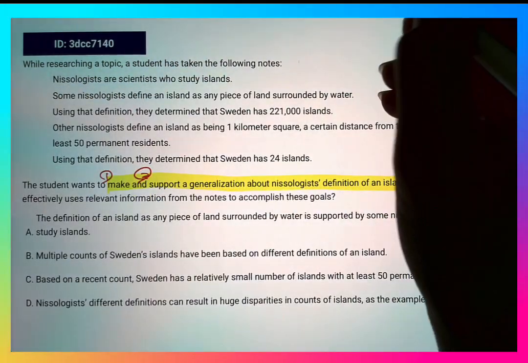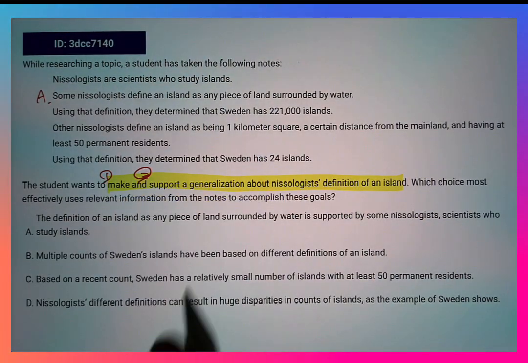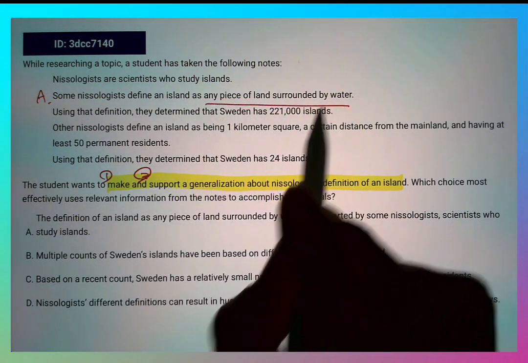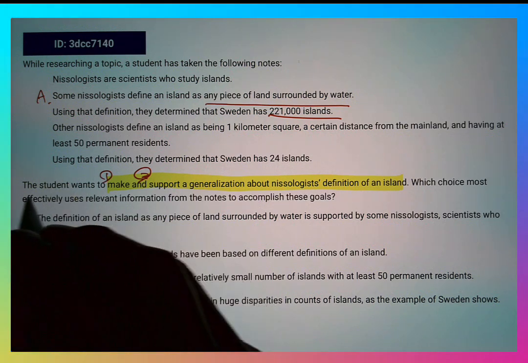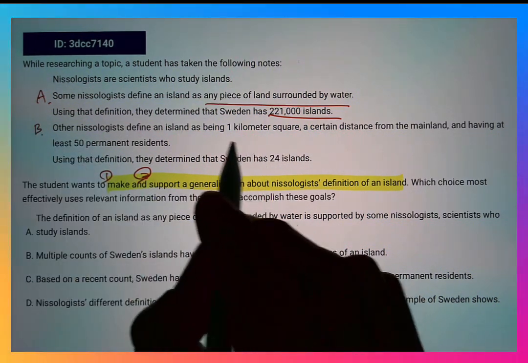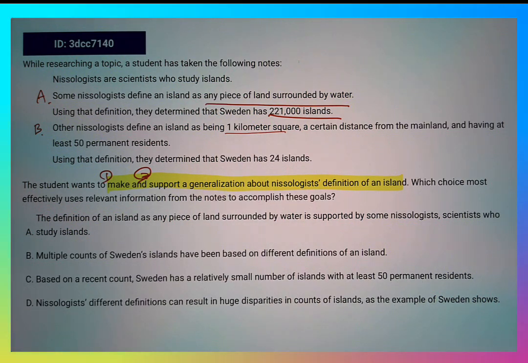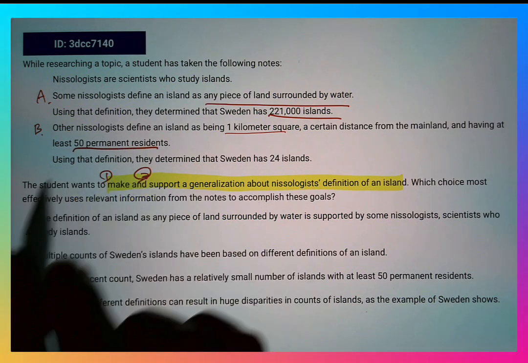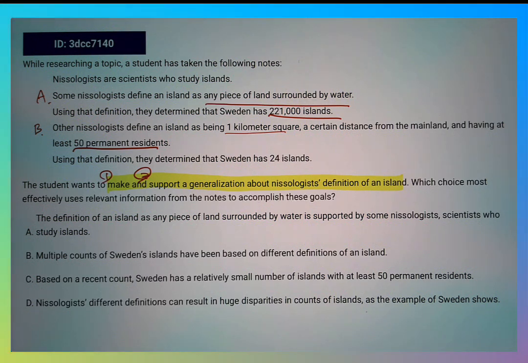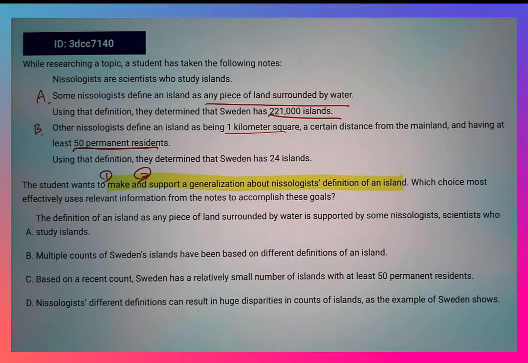Okay, so I'll use a different thing. So some define it as any piece of land surrounded by water, and using that definition, they determine that there are over 200k islands. Other nisologists define an island as being 1 kilometer square. Okay, so they have a size restriction or qualification: 1 kilometer squared, a certain distance from the mainland, and having at least 50 permanent residents. So they're more strict on what qualifies as an island. So using the definition, they determine that Sweden has 24 islands.